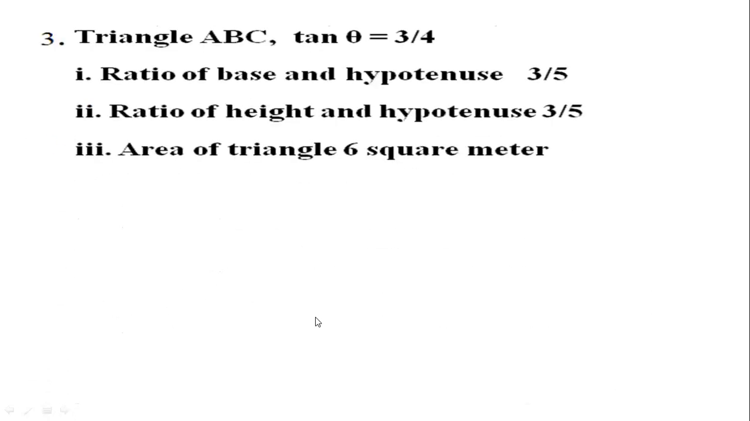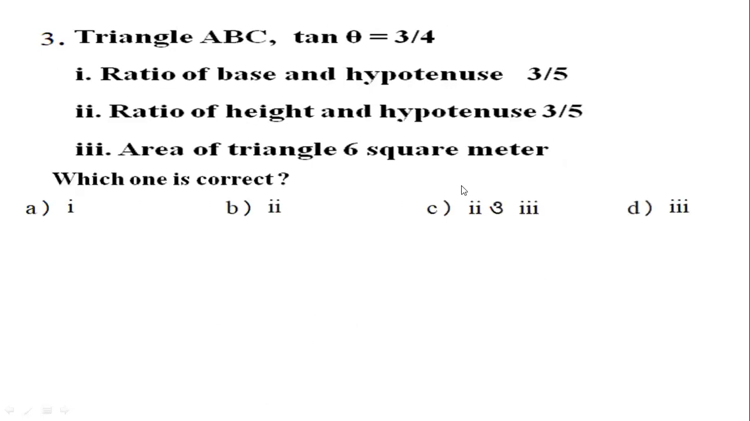Okay. Our question number 3 says, ABC is a triangle where tan theta equals 3 by 4. The ratio of base and hypotenuse is 3 by 5. Ratio of height and hypotenuse is 3 by 5. And area of the triangle is 6 square meter. Which option will be right? Is it 1, 2, 3 or 1, 2? 1, 2 and 3. Okay.